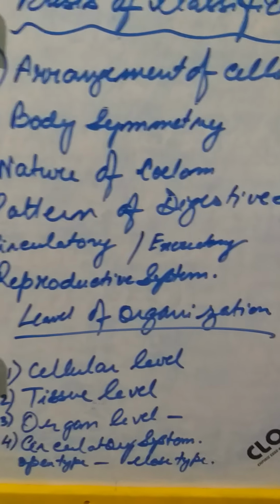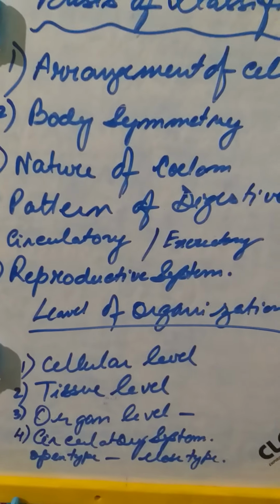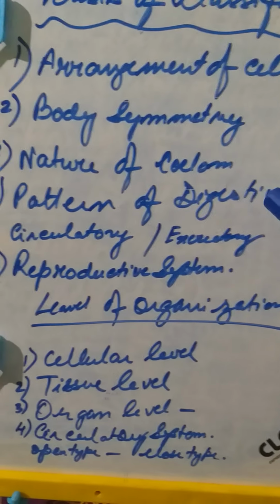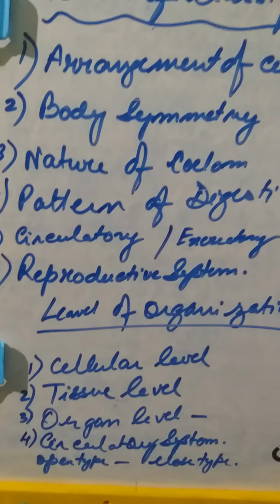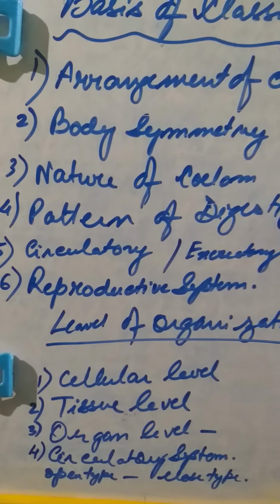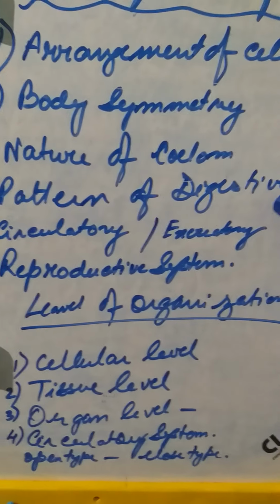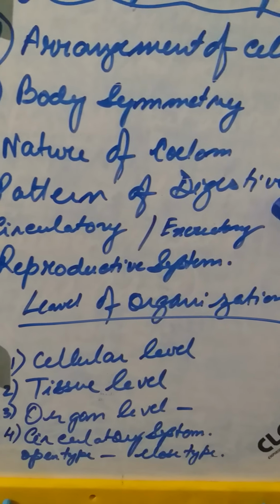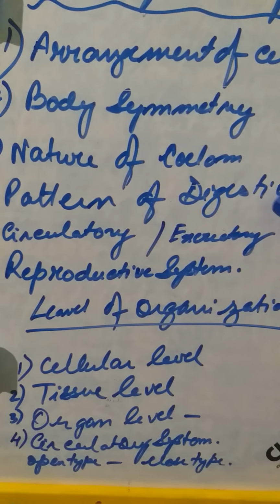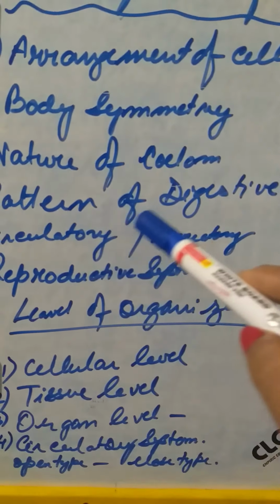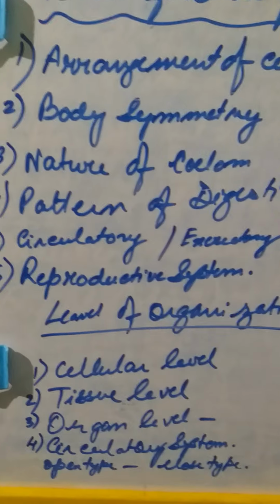Now the pattern of digestive system also shows various levels of classification. When we come to the platyhelminths, we see a simple tube-like structure from the mouth to the anus. Now if we see it in the phylum Mollusca, or in the echinoderms, we find that they form a U-shaped pattern, with the mouth having only one opening, a U-shaped digestive system. So they show various ranges and levels of classification, and organisms are arranged according to their digestive systems.